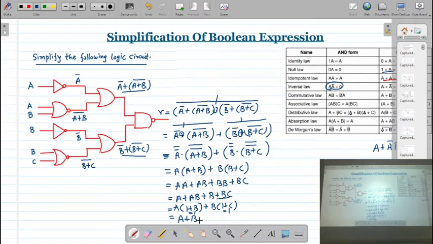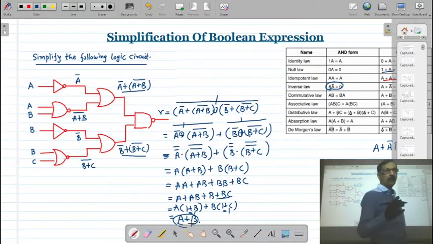So what is this? Here you can see the number of logic gates used: 1, 2, 3, 4, 5, 6 and 7. But now when we simplify this, you will find that you require only one OR gate.